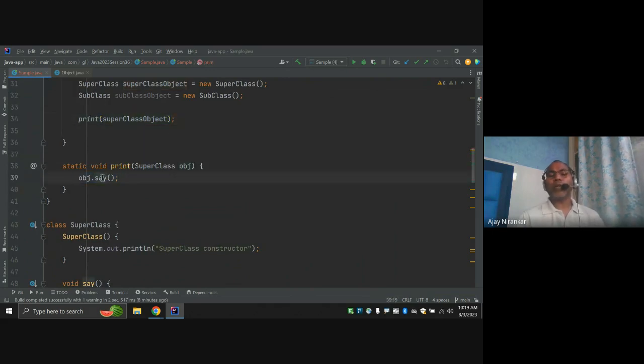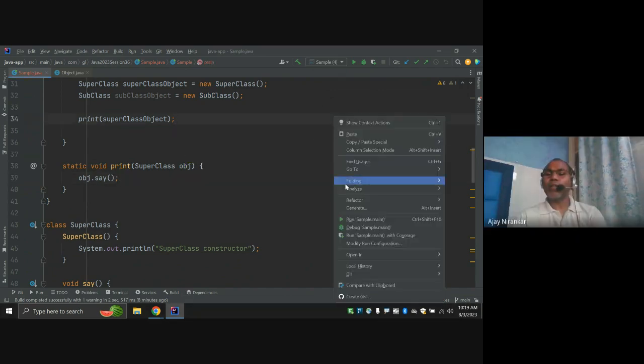So what is the output of say? In this line, we cannot say what the output is. It depends upon which object you pass. Let's run this code.